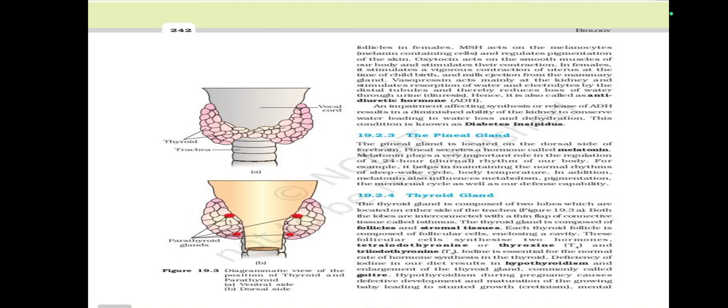Deficiency of iodine in our diet results in hypothyroidism and enlargement of the thyroid gland, commonly called goiter.